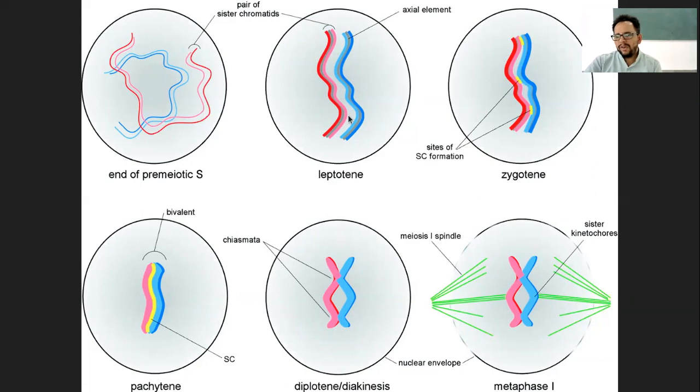So that is just a quick overlook of this process. Yes. Sir, could you repeat what the yellow part is? Yellow part is just the site of this chiasma formation. If you look at this particular site, that is where the two sister chromatids are going to cross over with each other. That means they are going to exchange that part.